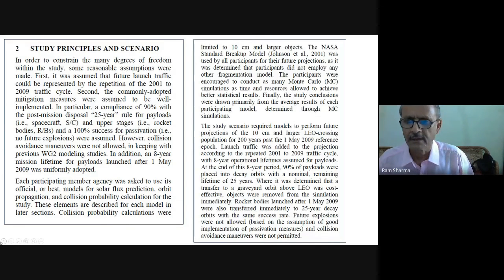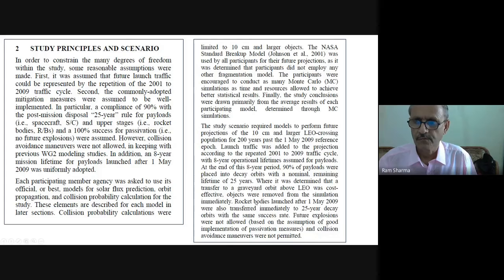So they are moving under the gravitational field. When they are active, their orbits can be corrected. But once their life is over, you don't have propellant there, and they become natural satellite debris. At the end of the 8-year period, 90% of payloads were placed into decay orbits with a nominal remaining life of 25 years. It was determined that a transfer to a graveyard orbit above LEO was not cost-effective.